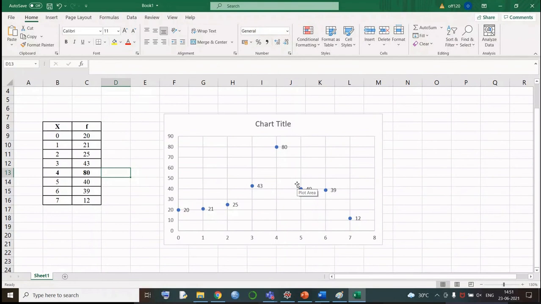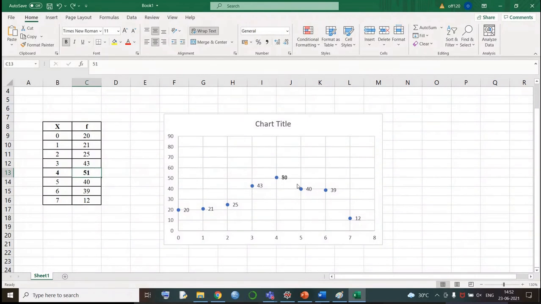That means the concentration of 4. Out of the complete given distribution, if I gave an exam of 7 marks, see the number of people who got marks between 0 to 7. 0 marks is obtained by 20 people, 1 mark by 21 people, 7 marks by 12. That means 7 out of 7 is 12 members, and most of the people have got marks around 4. So the concentration of the people is high at how many marks? 4 marks. That is called the peakedness of the given distribution.